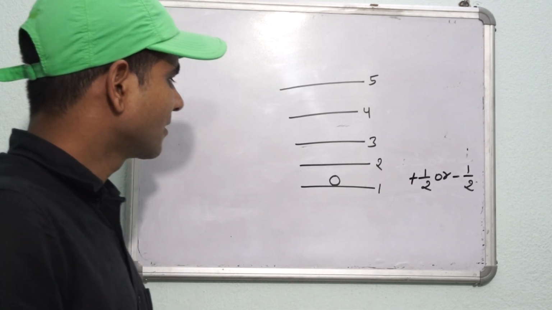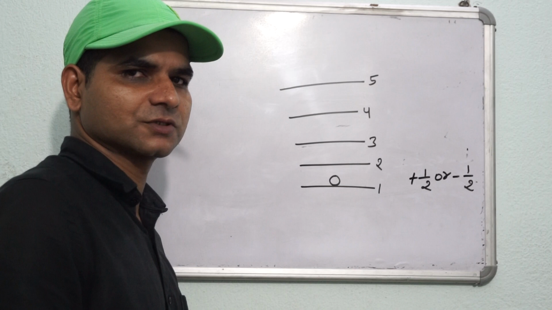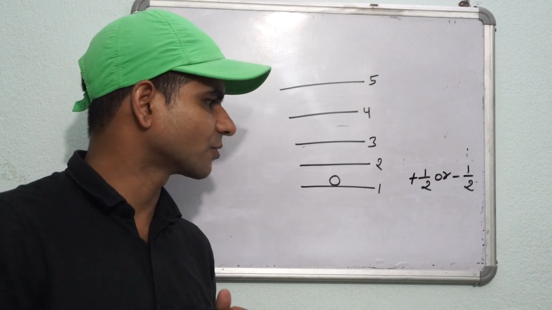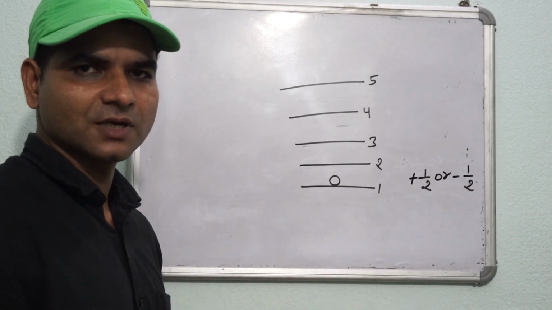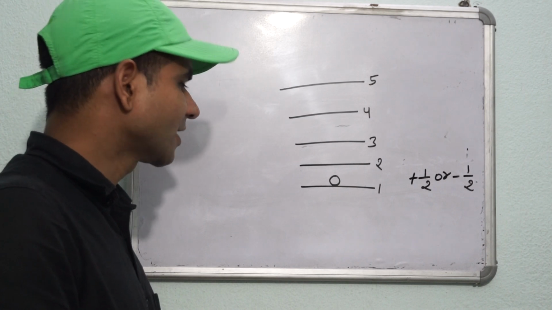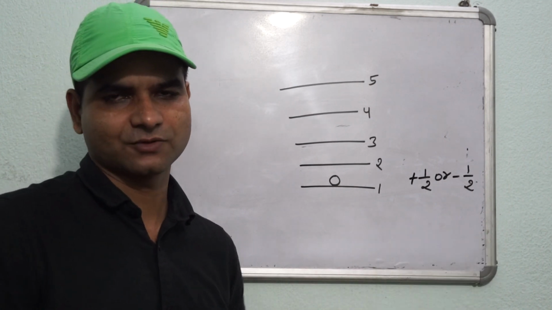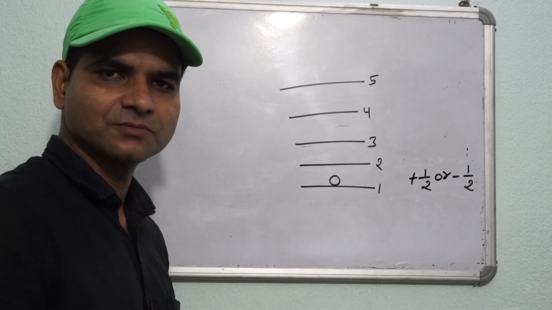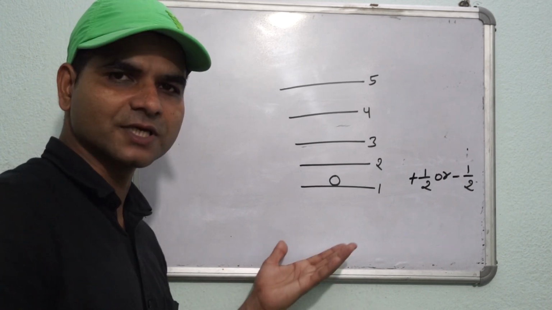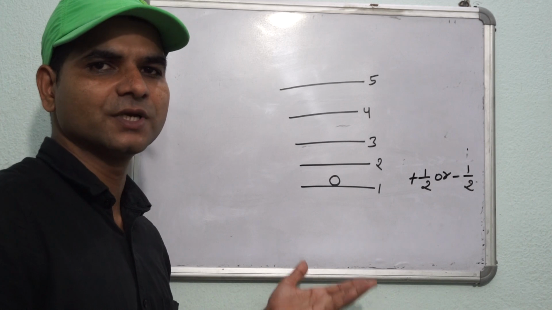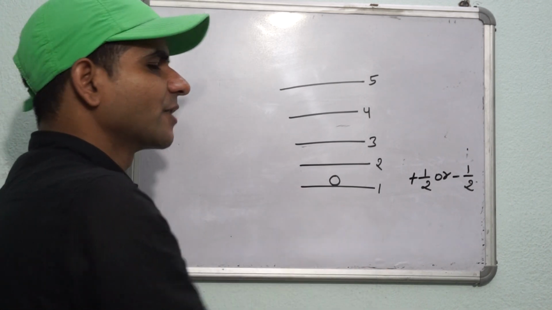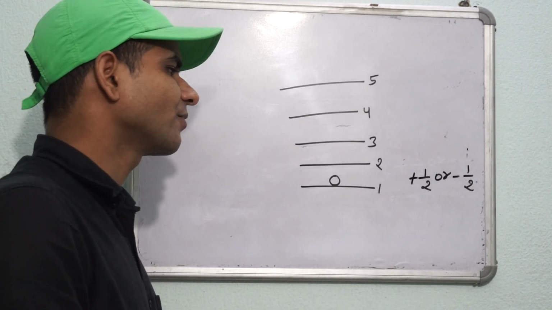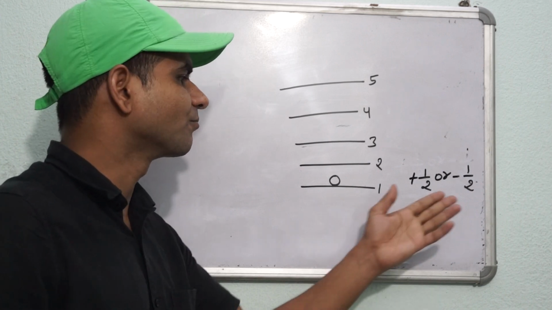But if there are two protons in a nucleus, then the spin value of one proton would be plus half and the spin value of the second proton would be minus half. The same will happen to the neutrons. If there are two neutrons in a nucleus, then the spin value of one neutron would be plus half and the spin value of the other neutron would be minus half.